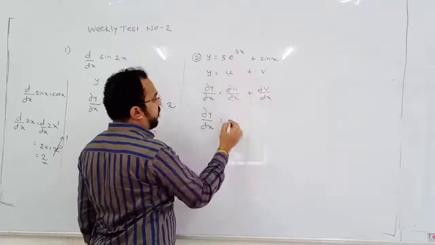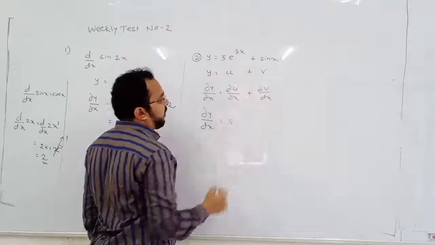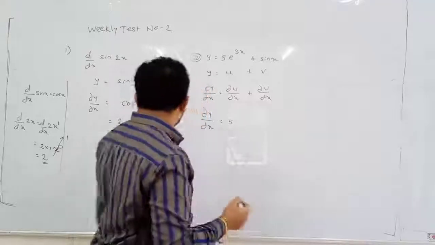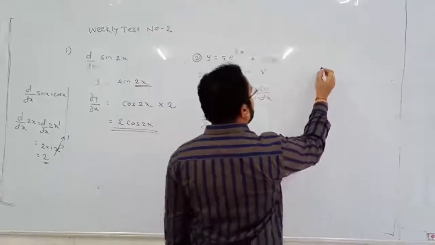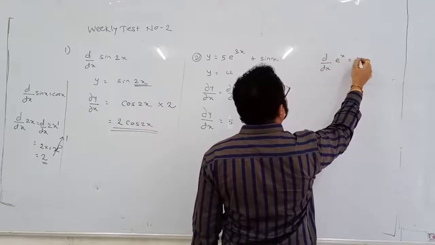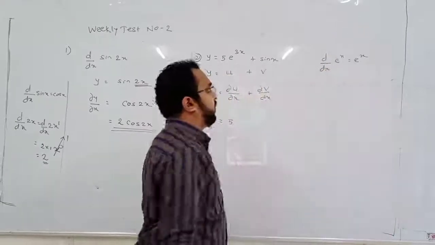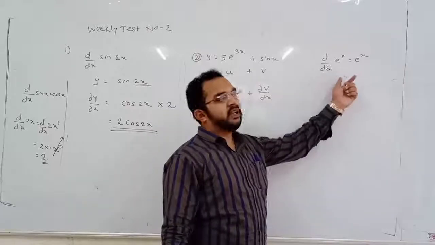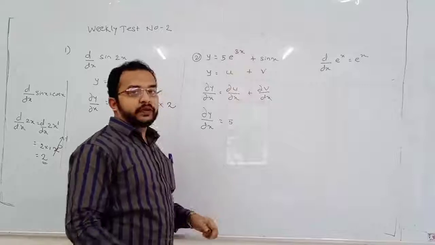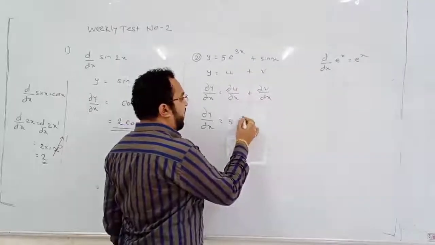What is the differentiation of e to the power something? Students, differentiation of e to the power x is e to the power x. So differentiation of e to the power 3x will be e to the power 3x.